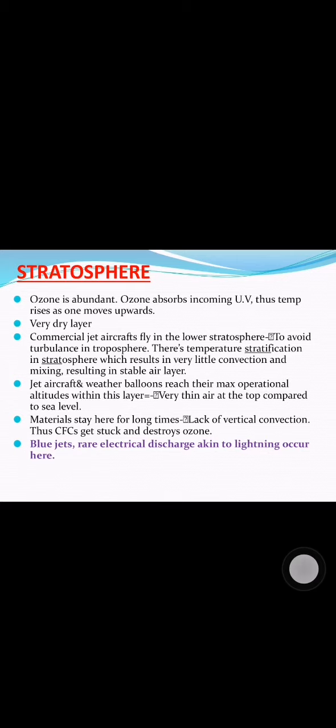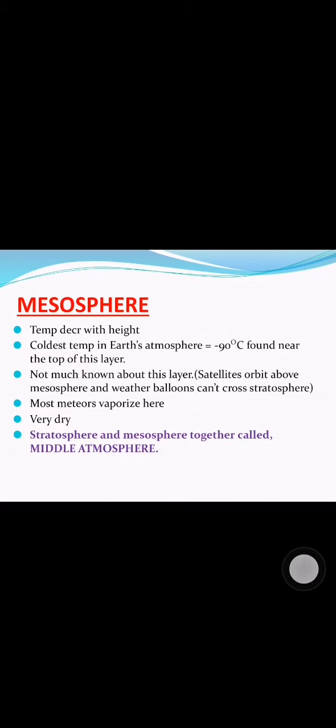Now, moving on to the third layer, which is mesosphere. Here, temperature decreases as we move upwards, just as in troposphere. The coldest temperature in Earth's atmosphere is found near the top of this layer, which is negative 90 degrees Celsius. Not much is known about this layer because satellites orbit above mesosphere and weather balloons cannot cross stratosphere. Thus, we have limited access to this mesosphere.